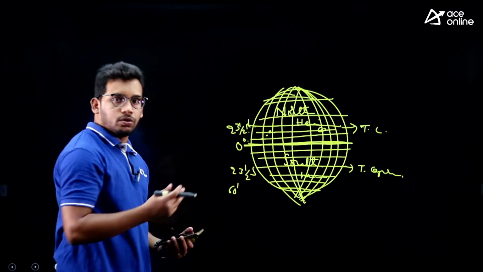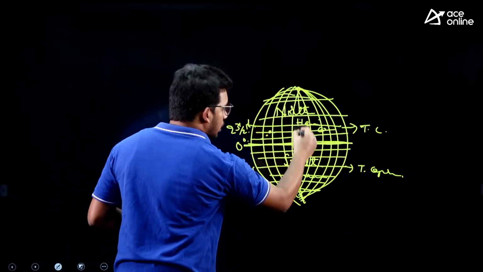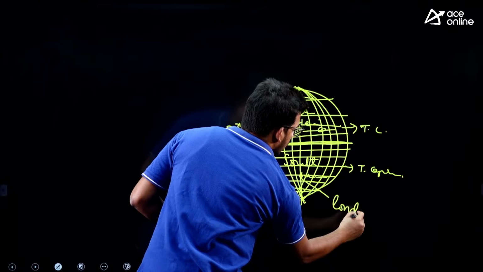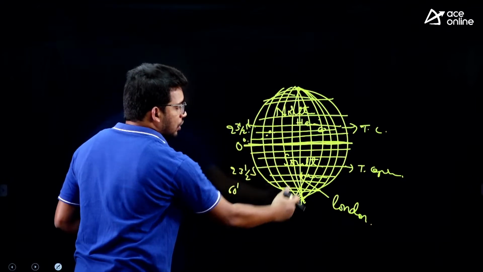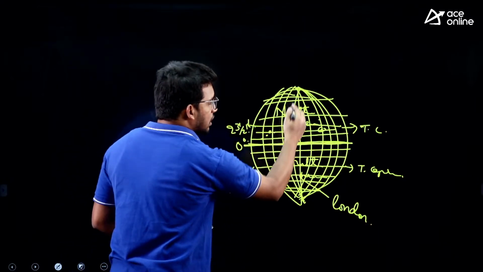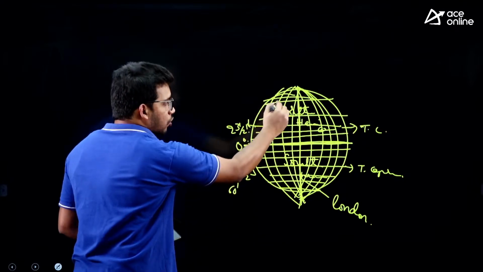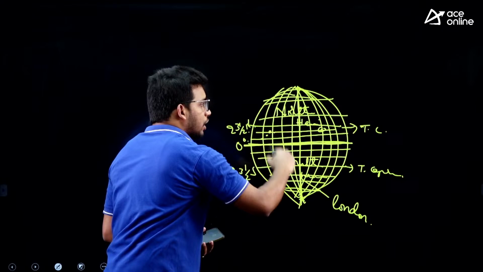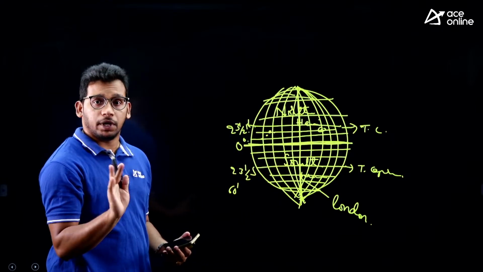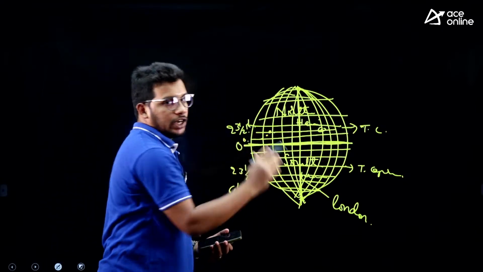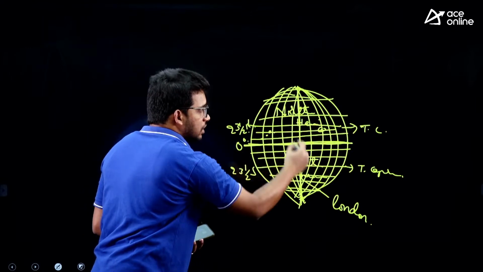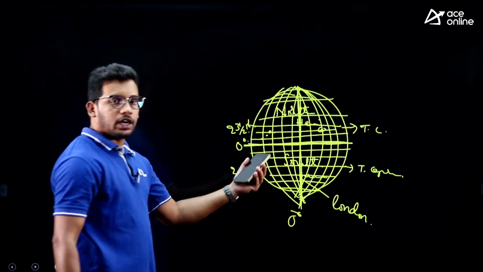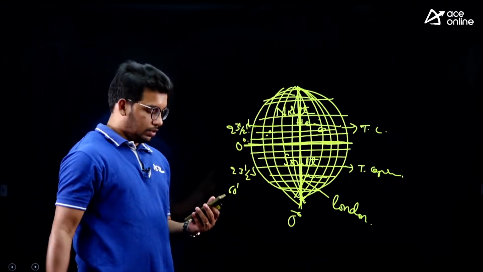So, these longitudes are measured with regard to the 0 degree longitude which is located in London. So, this is 0 degrees, and we measure longitude with respect to the prime meridian. These longitudes are also called meridians, that also will be asked in the exam, and these are latitudes. So, the longitudes are measured based on the prime meridian, that is 0 degrees longitude, right, and latitudes are measured with respect to the equator. Fine.